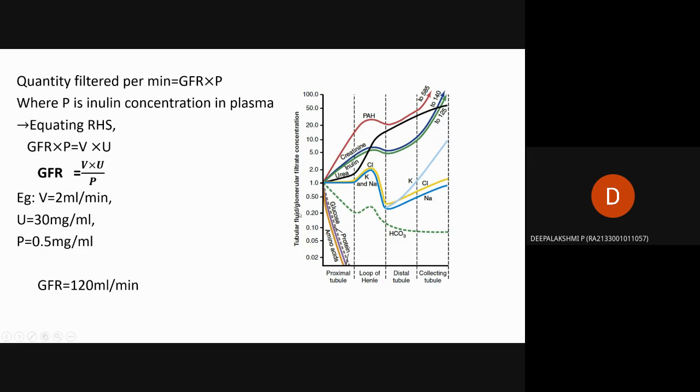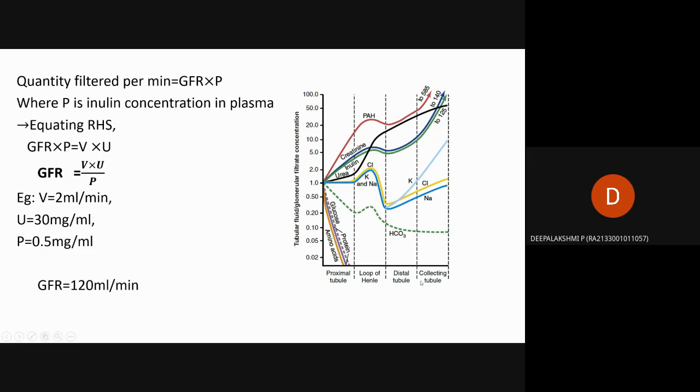Here the graph is given for all the molecules: glucose, protein, amino acids, urea, inulin, creatinine, PAH (para-aminohippuric acid), and bicarbonate. Separate lines and colors are given for each molecule. The x-axis shows the tubules: proximal tubule, loop of Henle, distal tubule, and collecting duct.